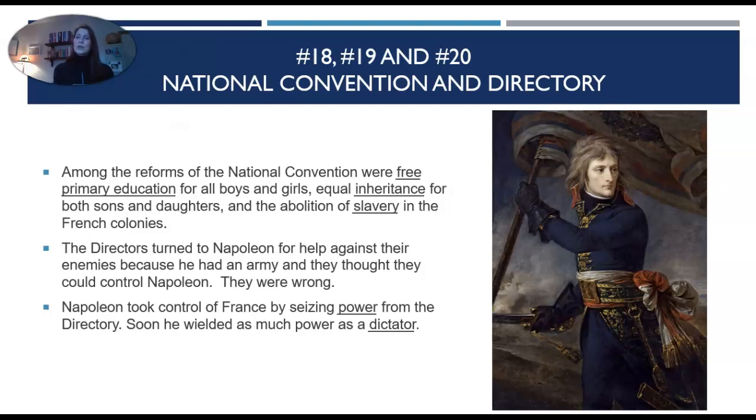The directors turned to Napoleon for help against their enemies because he had an army, and they thought they could control Napoleon. They were wrong. Napoleon took control of France by seizing power from the Directory. Soon, he wielded as much power as a dictator.